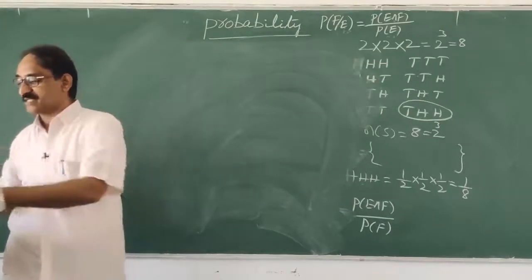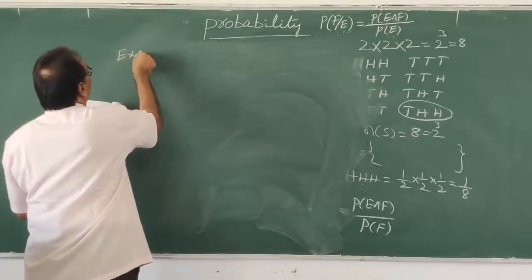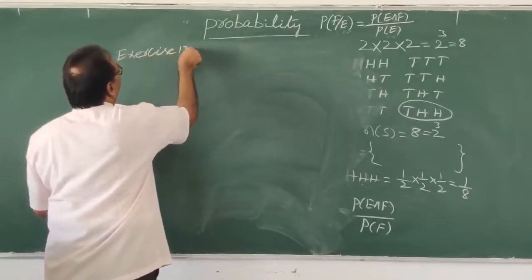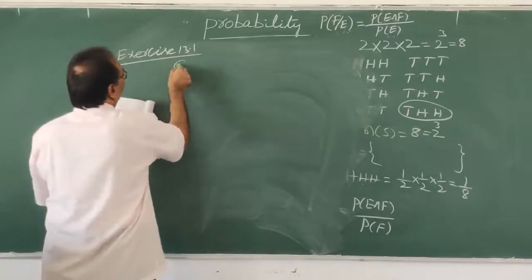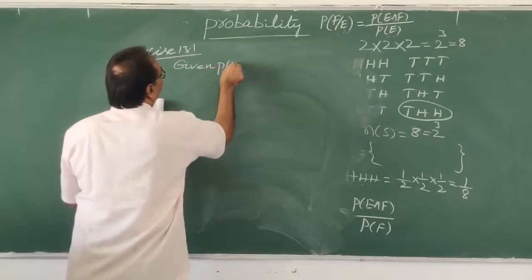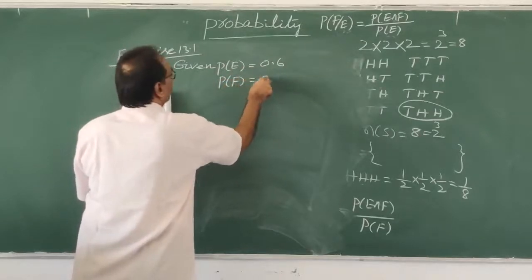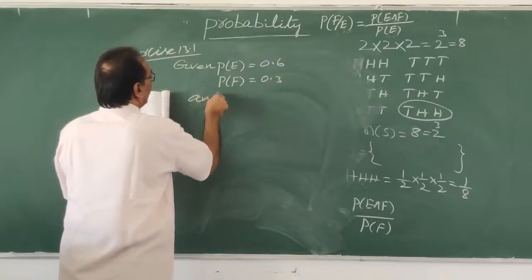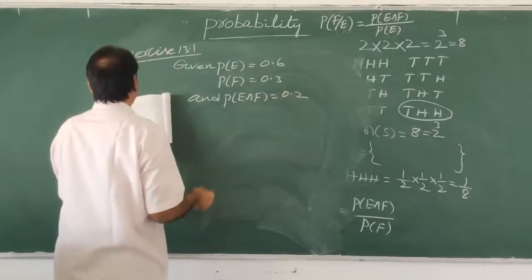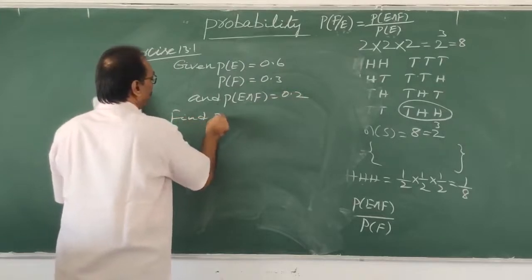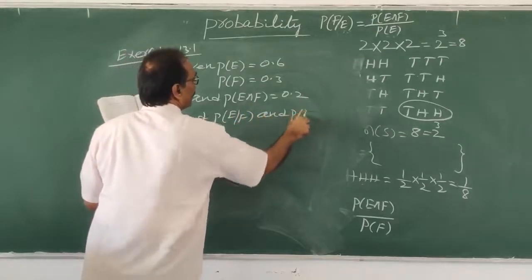Let me take an example from the exercise. In exercise 13.1, I will write: given that E and F are events such that P of E is equal to 0.6, P of F is equal to 0.3, and P of E intersection F is equal to 0.2, then find P of E given F and P of F given E. Both are asked.